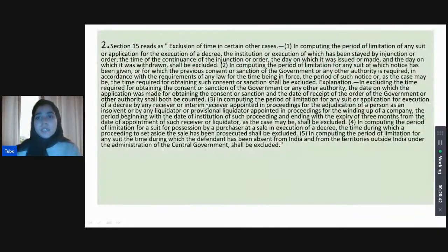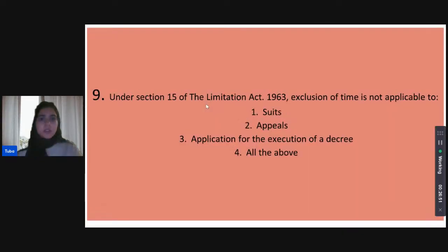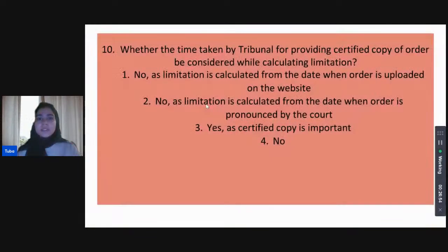What is not included in here is an appeal itself. So execution of decree, suit, applications, etc., all are included. What is not included? The appeals are not included in here. So that makes 2 the correct answer.